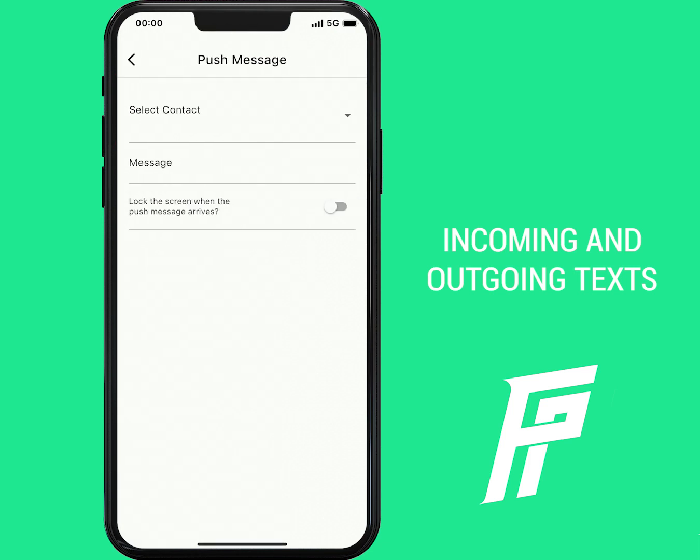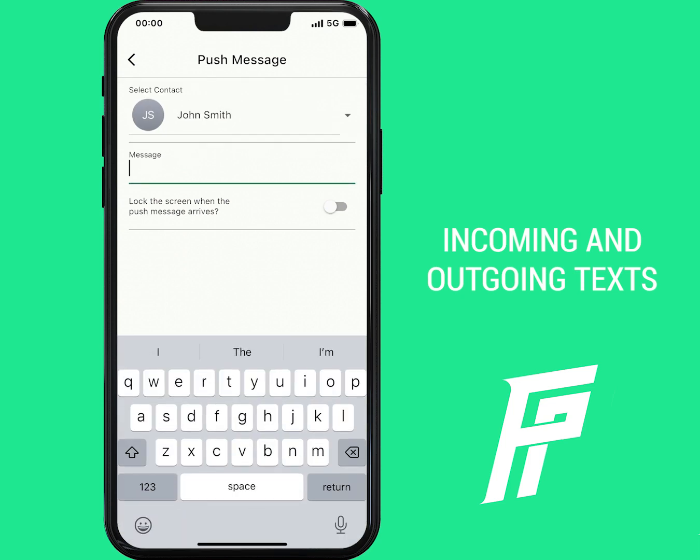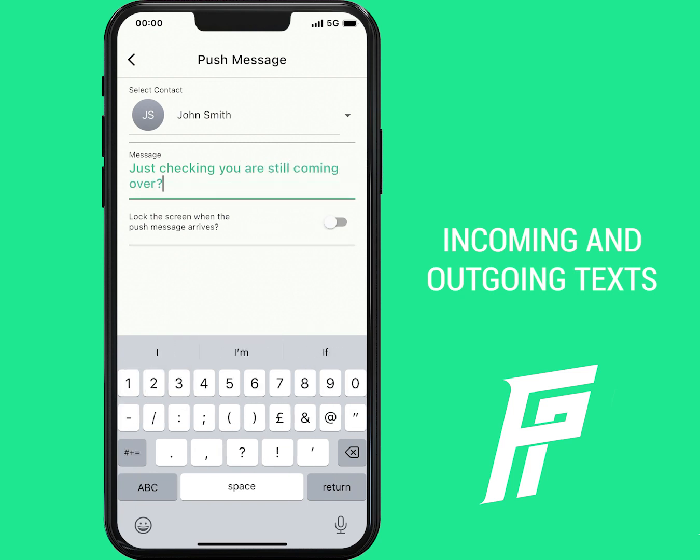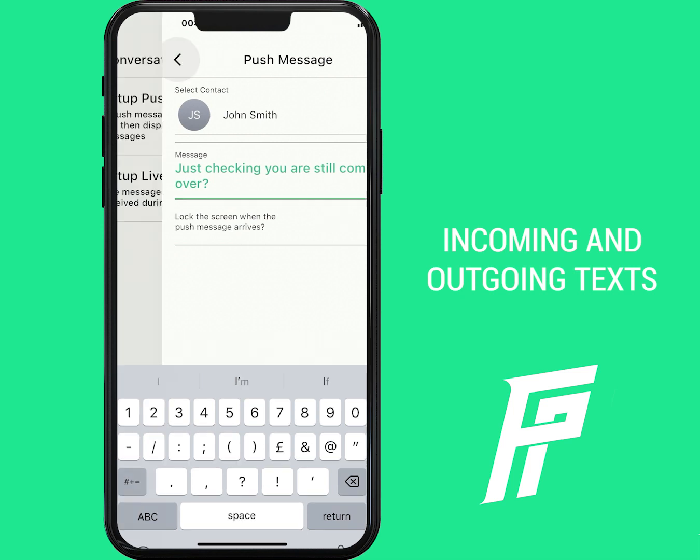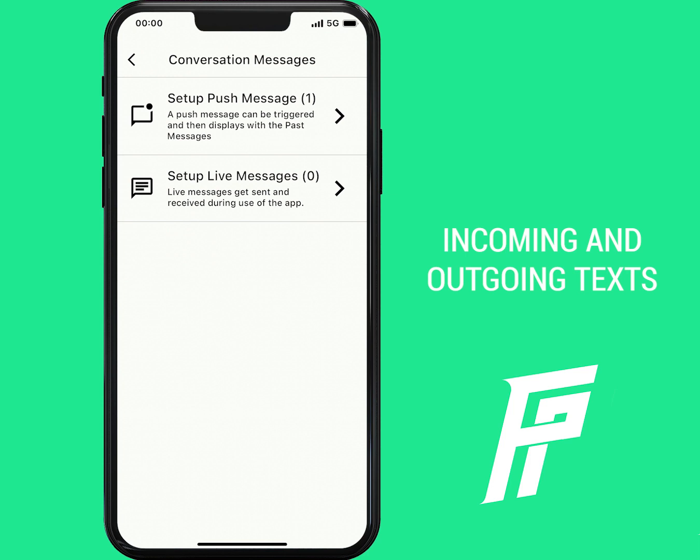Firstly, select the contact you want the message to be from and type out the message body below. The option to lock the screen when the message arrives is also available. This means the actor can't accidentally unlock the phone or open the message if it is not required. If this is active, the screen lock can be deactivated by a quick triple tap on the message notification. Press back to save. Now, this is enough to go live if a single message is all that's needed, but